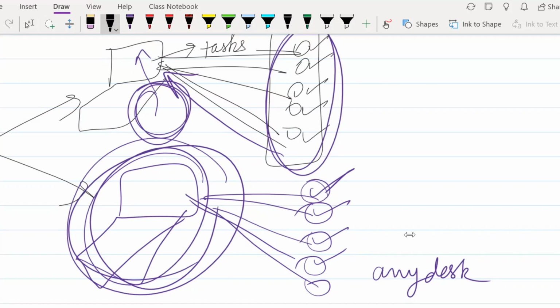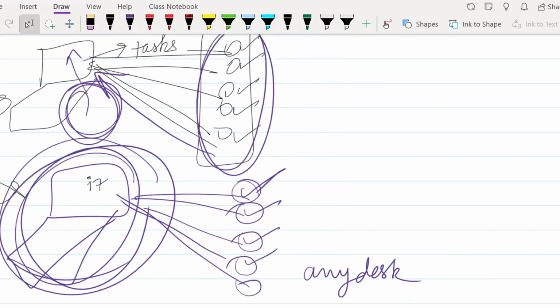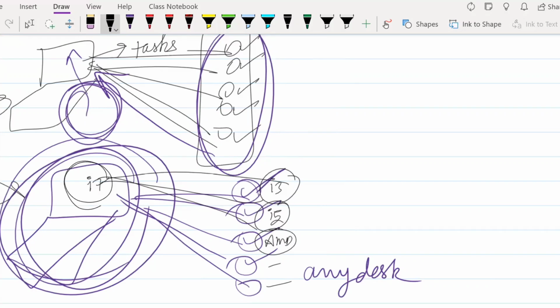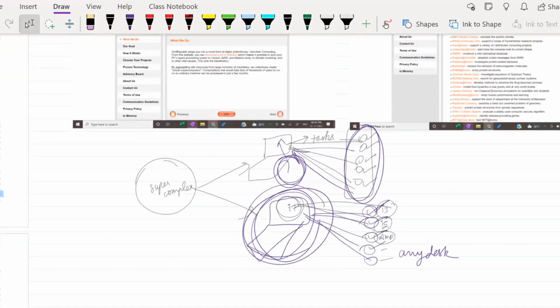I'll give you one example. Suppose your laptop has an i7 processor. This other laptop might be an i3 laptop, this might be an i5 laptop, this might be an AMD processor laptop. So you might have different laptops. All this processing power, to the extent they can spare it, will come here. It will no longer be just an i7 laptop, and it will have more processing power. Correct? So this is how grid computing works. I hope you have understood this.